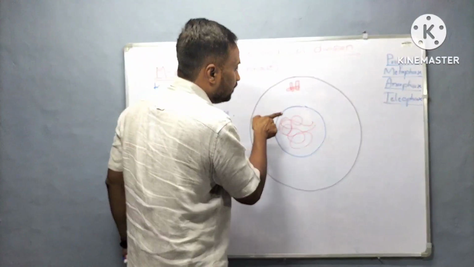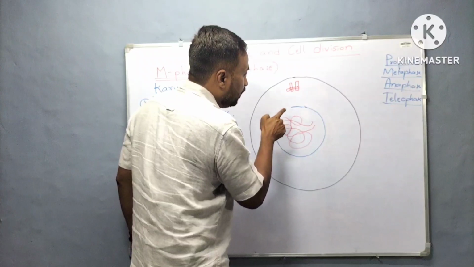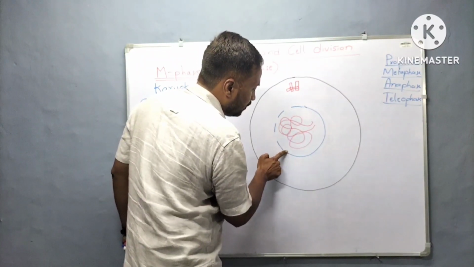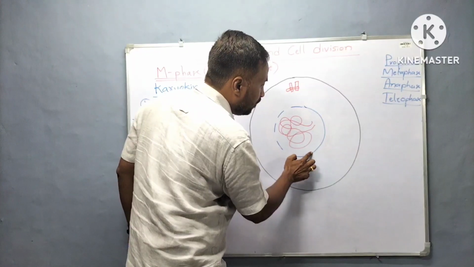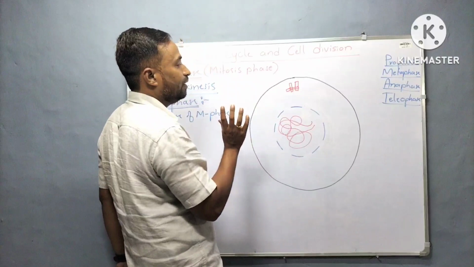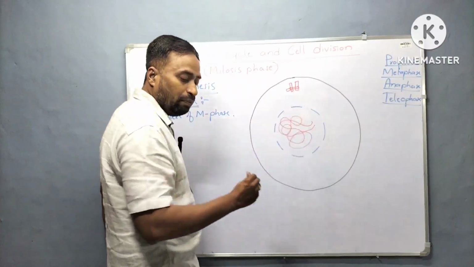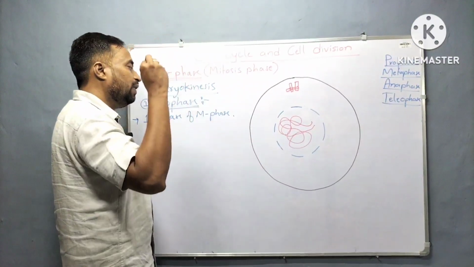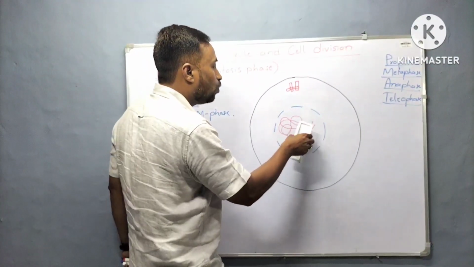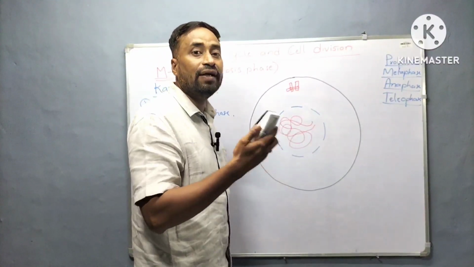Along with that, the nuclear envelope will also disintegrate or disappear. In the meantime, the main important change regarding prophase is that the chromatin will start condensing into chromosomes.